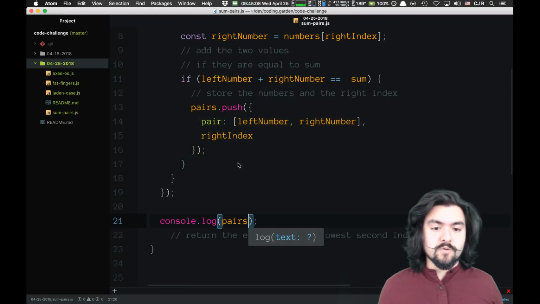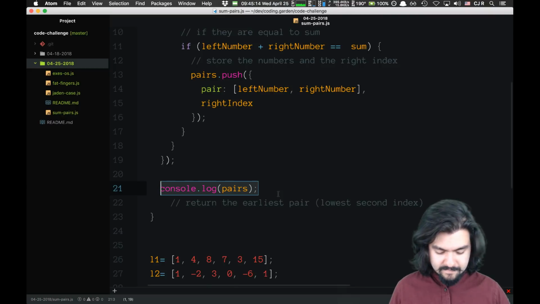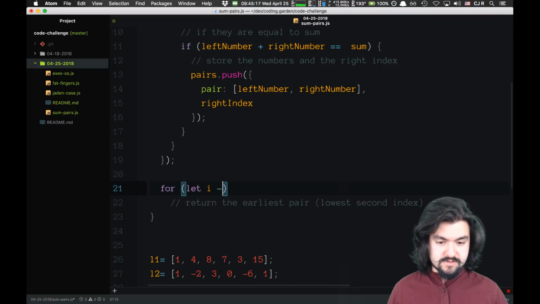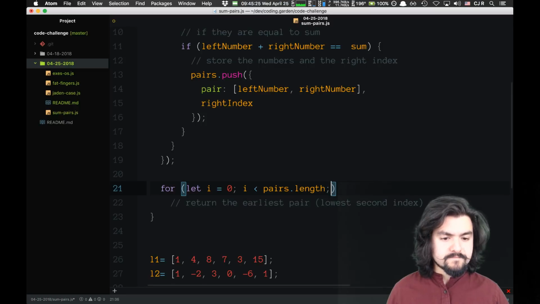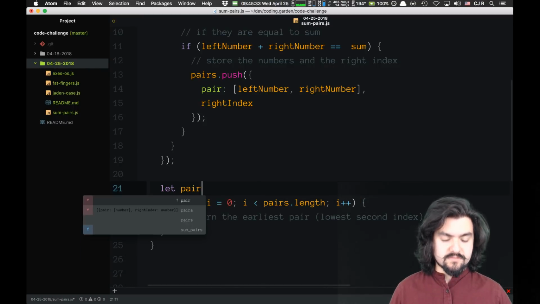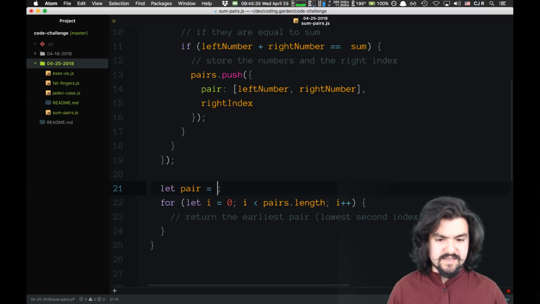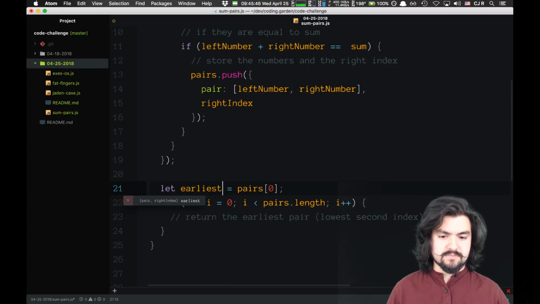So that's what we'll do. Now that we have all of these pairs, essentially we want to find the earliest pair. So we'll say for let I equals 0 while I is less than pairs.length, I plus plus. And we need a place to store the final pair. We'll initialize that to pairs at 0. Let's call this the earliest pair.